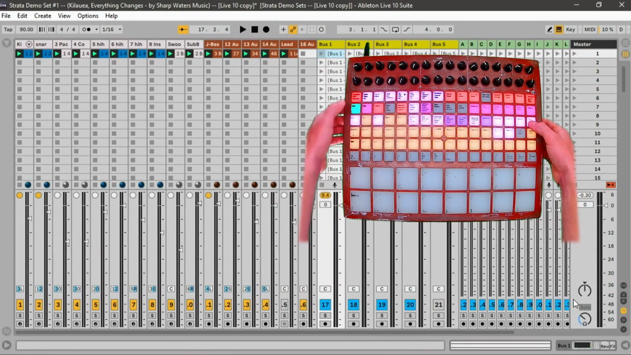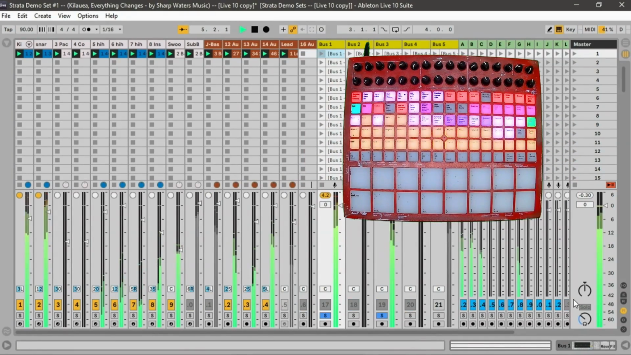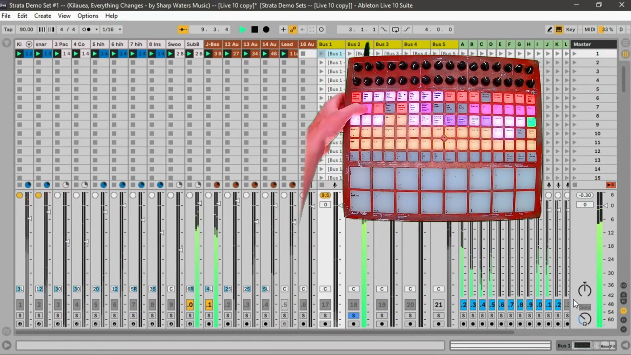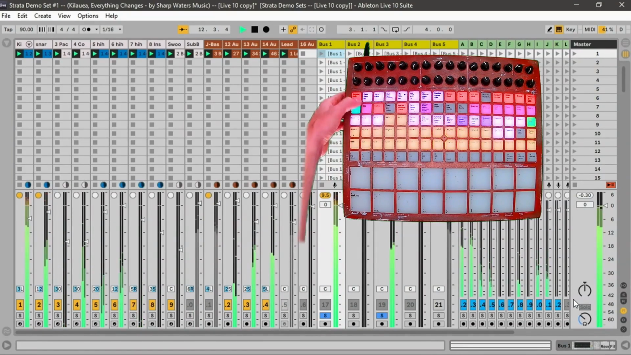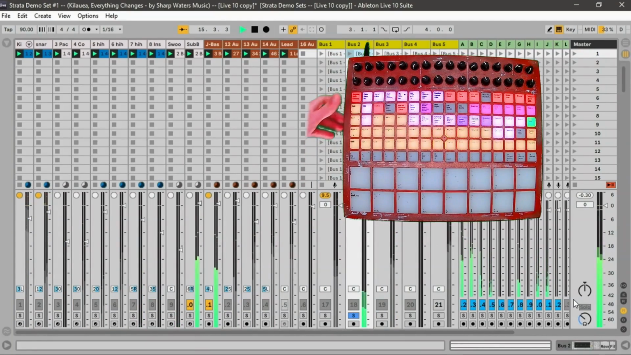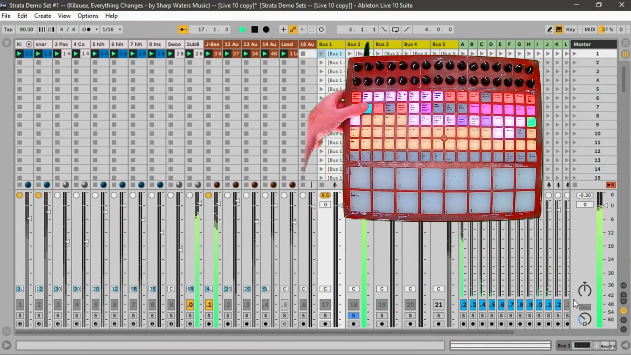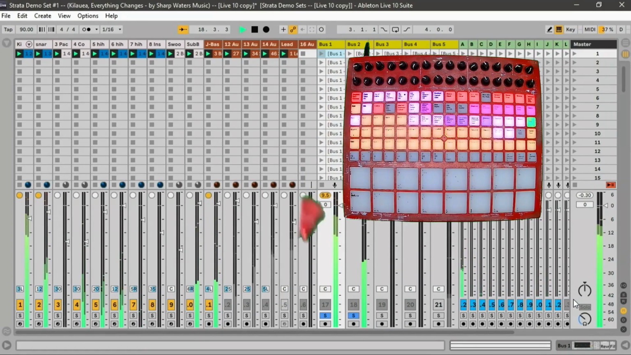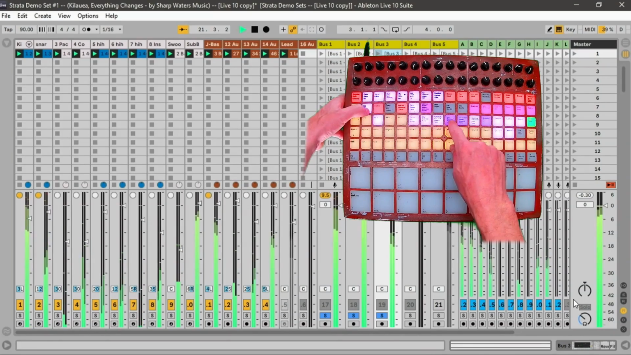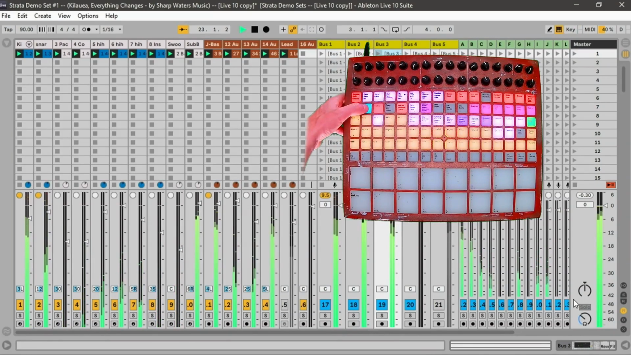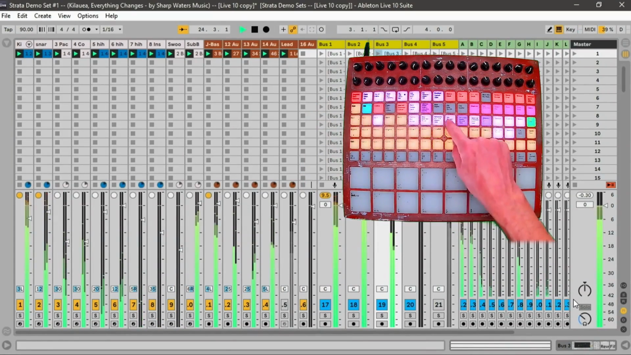Let's listen to what that can sound like. What multi-selection brings to muting and soloing tracks puts a fresh spin on the classic approach of editing and arranging.